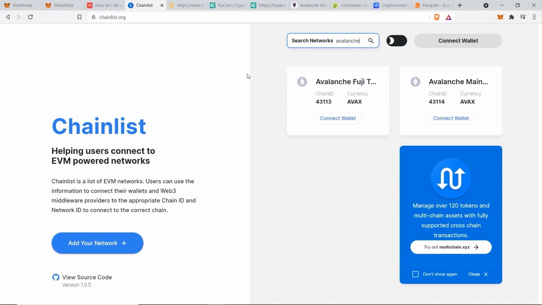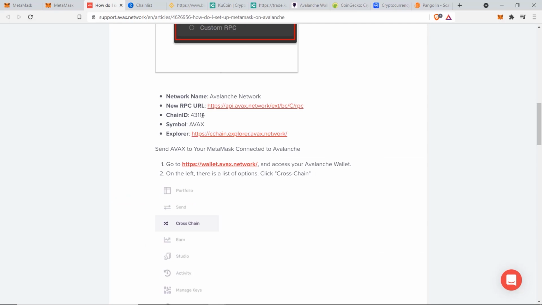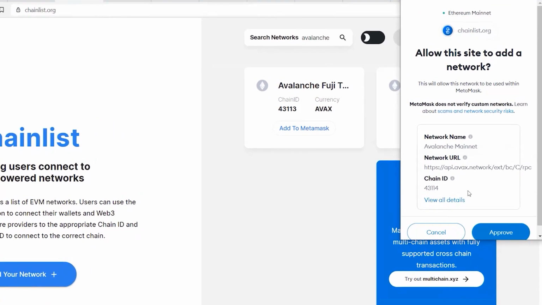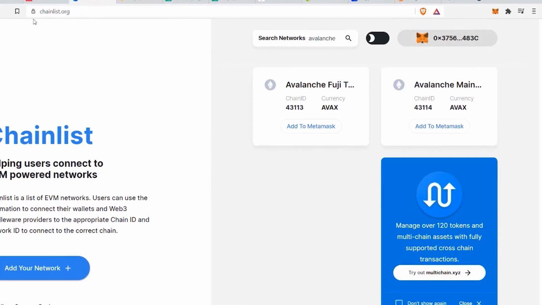So this is 43114, and it's the same here, 43114, you can see that. So I'll click on connect wallet and click on add to MetaMask. A window will pop up for you to confirm all the information. And you can see here, this is the same as on the Avalanche website. So we can click on approve, click switch network, and that's it, it's all done.